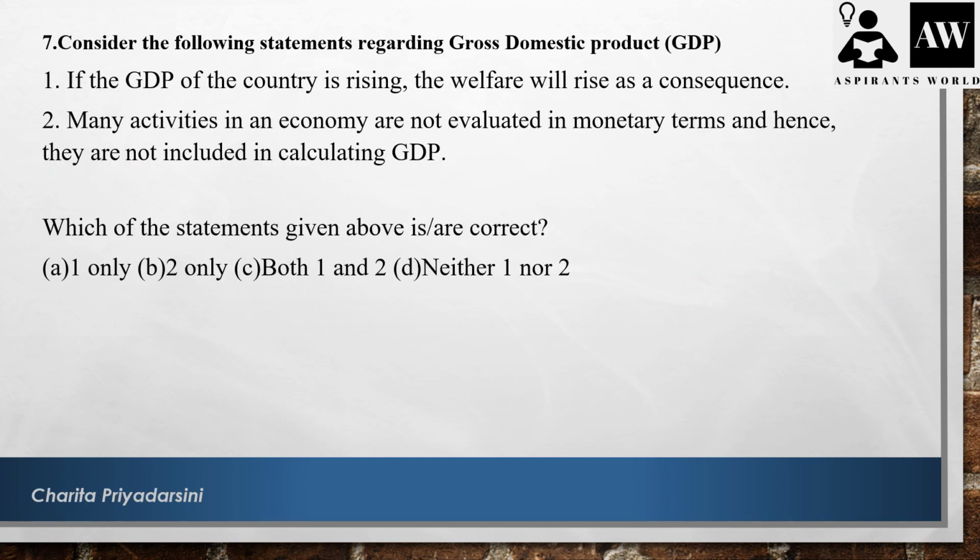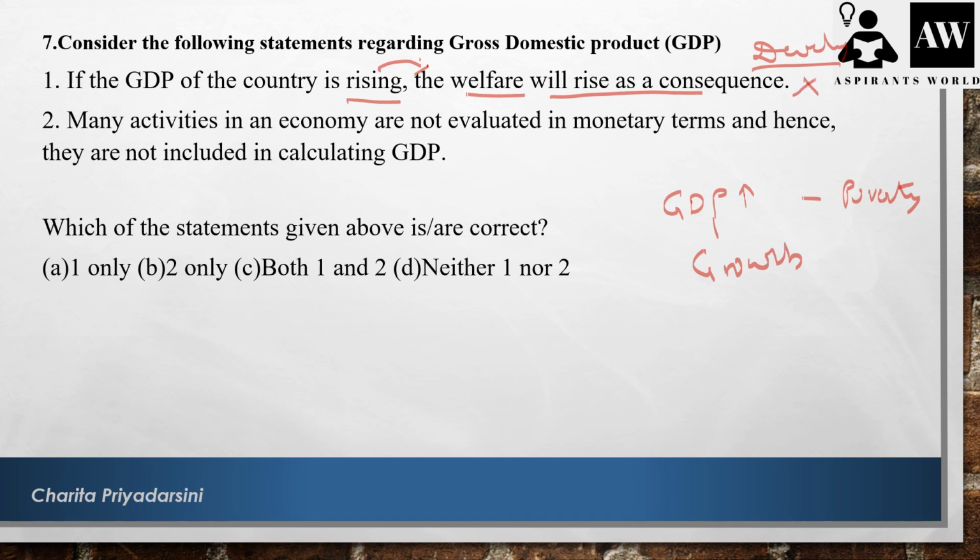Consider the following statement regarding GDP. If the GDP of the country is rising, the welfare will rise as a consequence. So it may not always be the case. At times when the GDP is growing so high also, the nation suffers from poverty. So the GDP reflects only the growth, but welfare is all about development. So the growth may not lead to development all the time, so it may not be always correct. So the statement is wrong here.